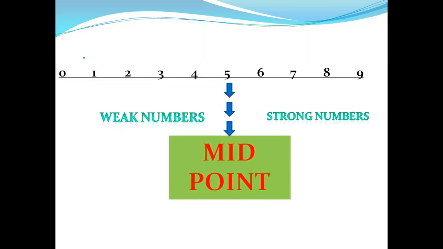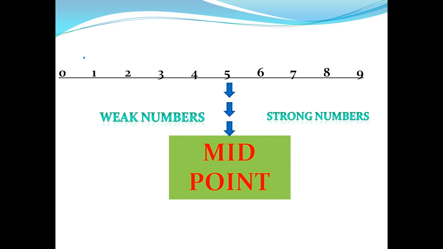See, I am showing you a number line here. Numbers 0 to 9 are written there. 5 is a midpoint. I told you that 5 will always remain a midpoint. The numbers which are towards the left of 5 become the weak numbers. They are smaller than 5, so we consider them weak numbers. And the numbers which are towards the right side and equal to 5 become the strong numbers.